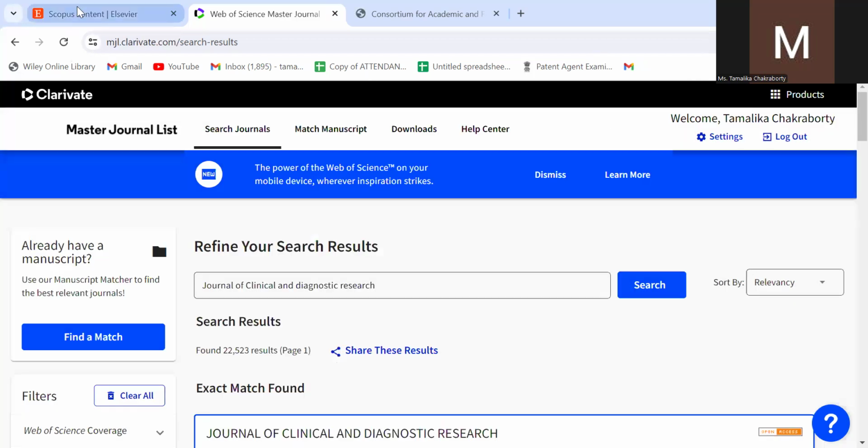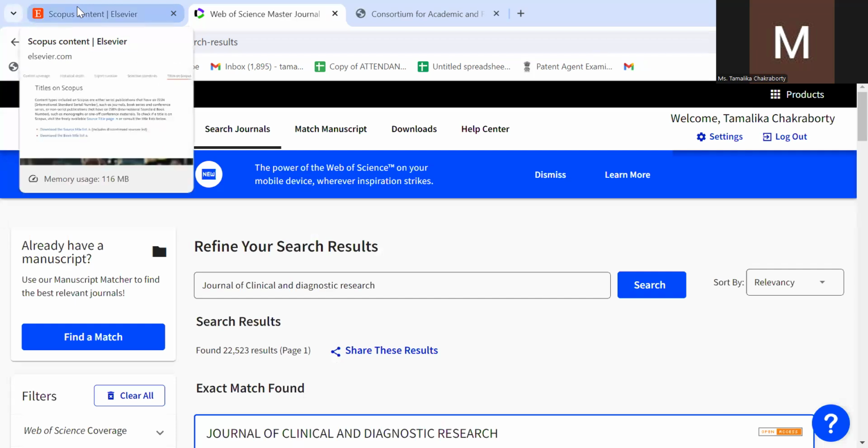So similarly, Elsevier also has the Elsevier journal finder, where again you just paste your abstract and it will give you the different types of Elsevier journals. Mind it, students, an Elsevier journal that supports open access means that without any kind of payment, without any article processing charge, you can publish your paper, but it will not be open access. It will only be available after subscription.